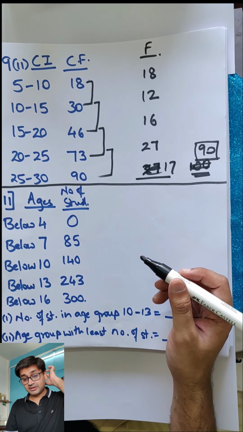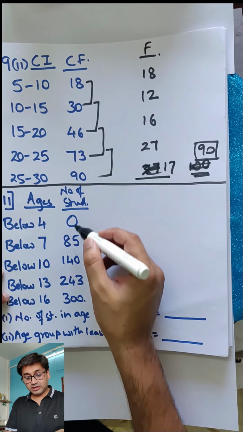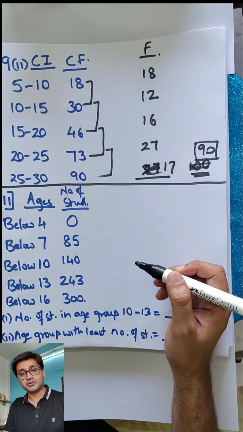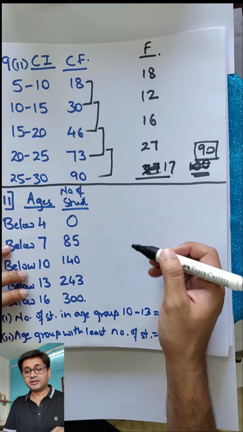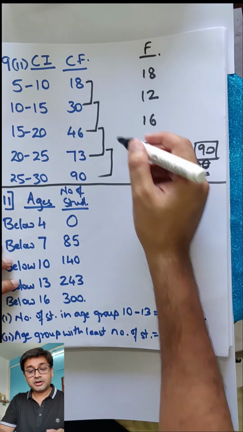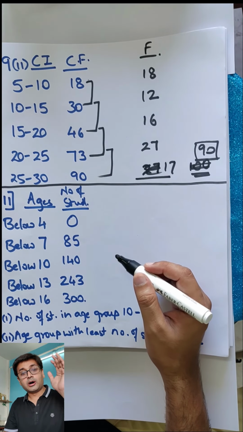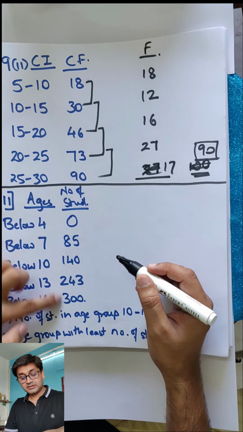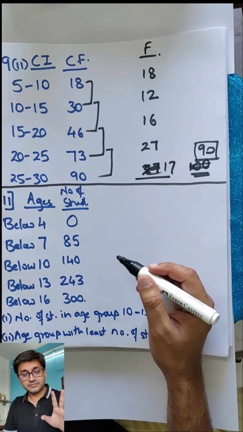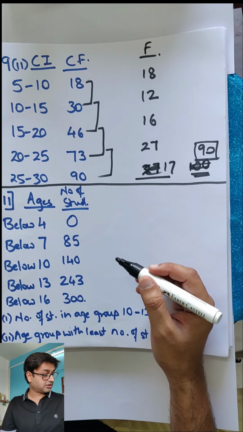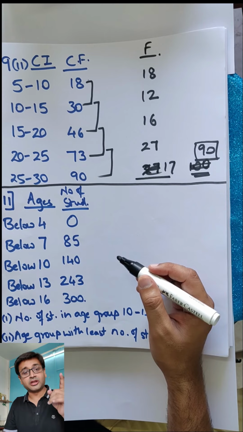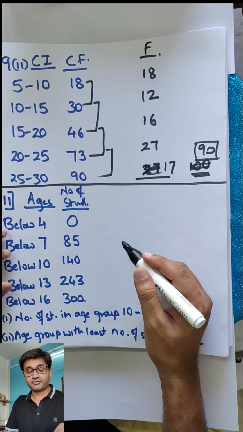Next question, sum number 11. Again, can you identify what is this? Is this frequency or is this cumulative frequency? So if you look at the trend, frequency can go up or can come down, but cumulative frequency will always go up. It will never come down. See, and tell me what is this now? This is cumulative frequency. The question says construct a frequency table from the cumulative frequency table.